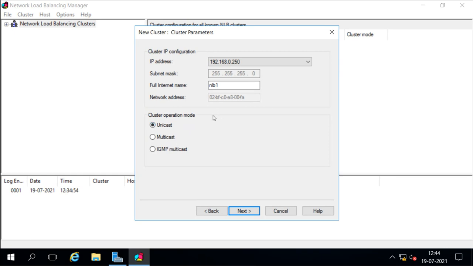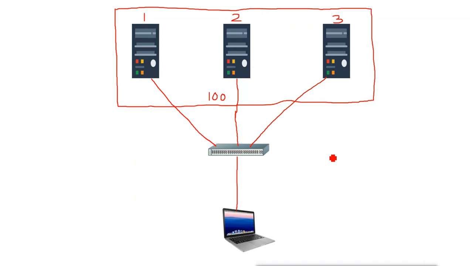Now in this case, you can only access this cluster IP address, and you cannot access those cluster nodes inside the cluster. So if we have multiple cluster nodes here, we cannot access the cluster nodes itself. We can only access the cluster itself. That means, for example here, if you see, we have three nodes here, 1, 2, 3, and suppose this first node IP is 192.168.1.0.1, this is 0.2, this is 0.3.